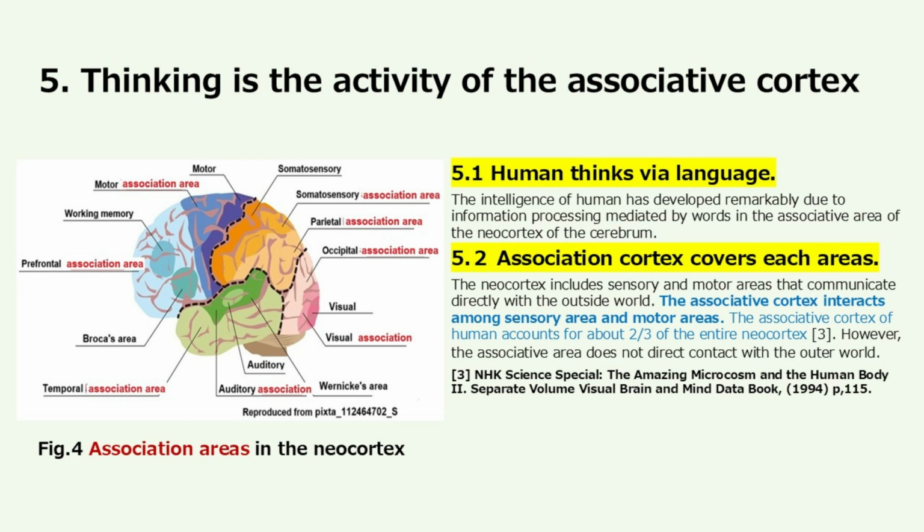Thinking is the activity of the associative cortex. Humans think via language. The intelligence of humans has developed remarkably due to information processing mediated by words in the associative area of the neocortex of the cerebrum. Association cortex covers each area. The neocortex includes sensory and motor areas that communicate directly with the outside world. The associative cortex interacts among sensory areas and motor areas. The associative cortex of humans accounts for about 2/3 of the entire neocortex. However, the associative area does not have direct contact with the outer world.